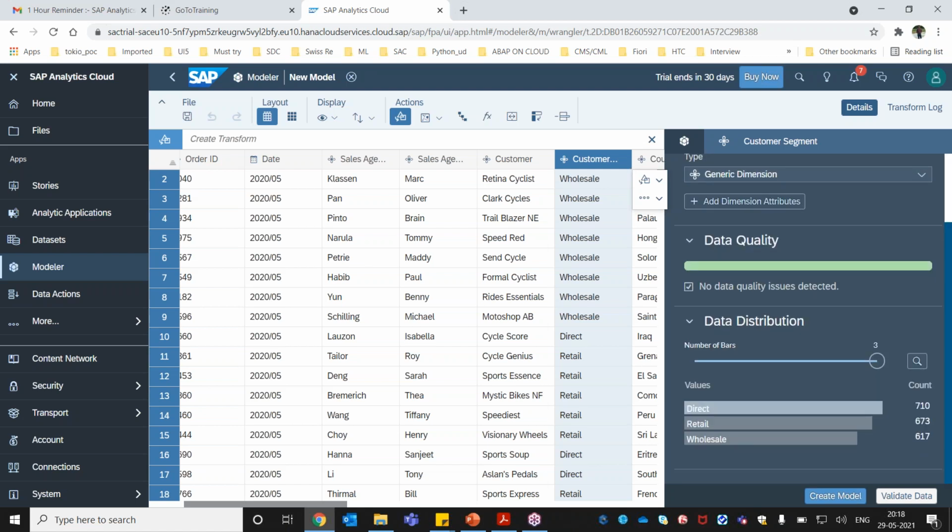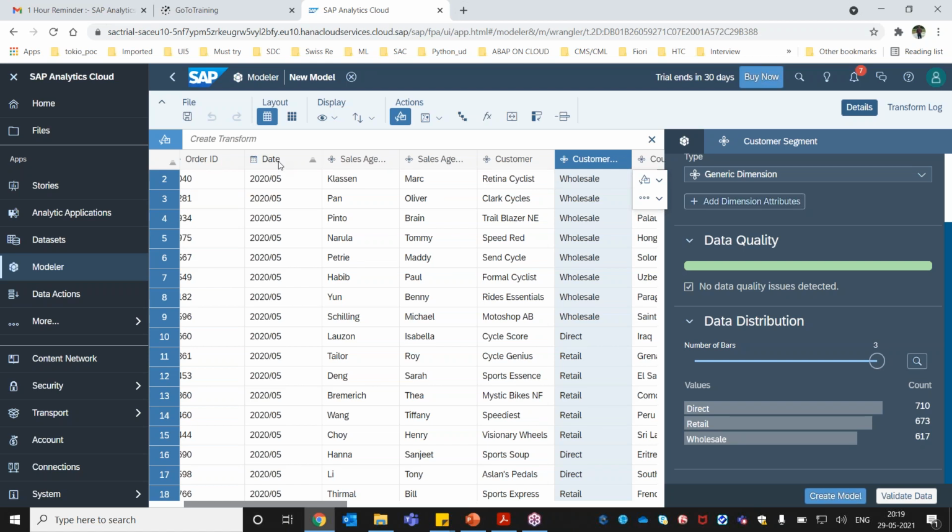And now you can go and you can see. Out of this record, the system is going to give you the insight automatically: for the direct customer segment you have 710 records, from the retail point of view you have 673 records, and from the wholesale point of view you have 617 records. Similarly, we can go and analyze the data.